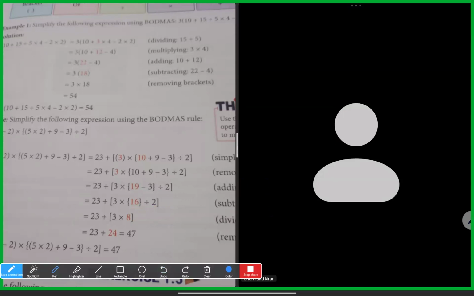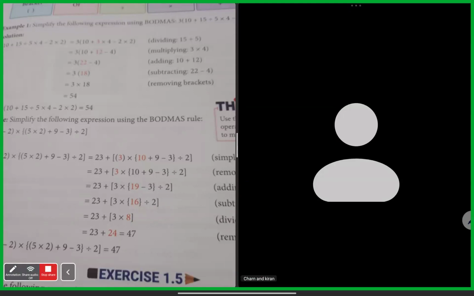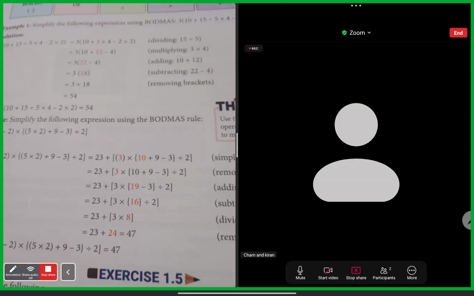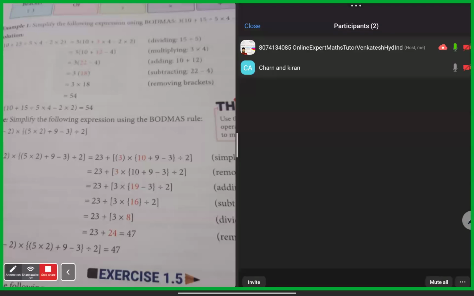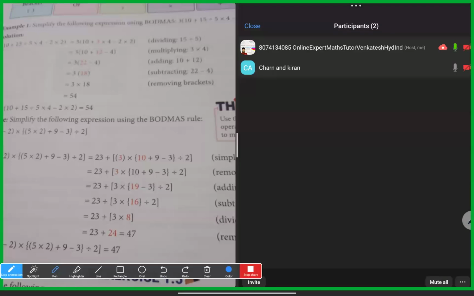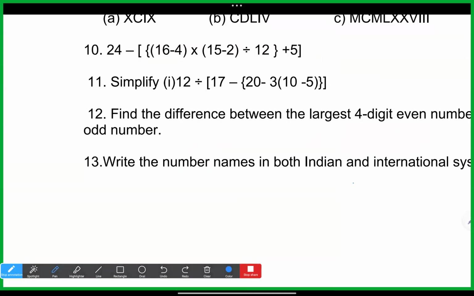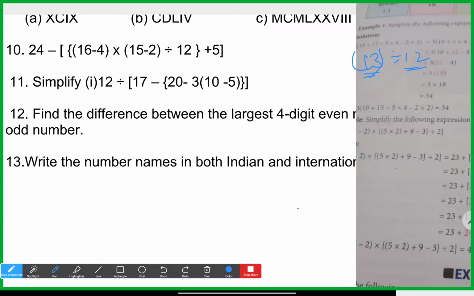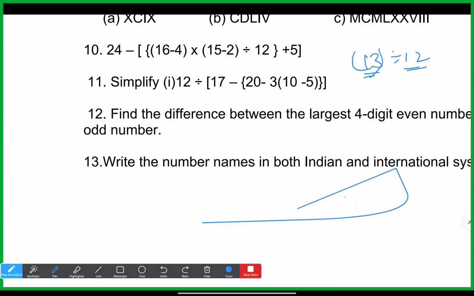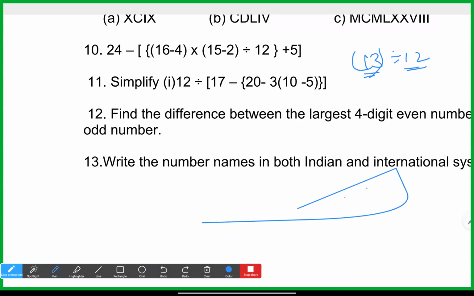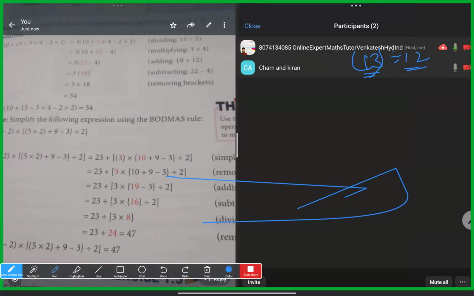Okay, I stopped the previous one. I forgot to take the screenshot of that answer. In the previous sum, after simplifying this, Kiran and Charan, we got 13 divided by 12. This 13 is not going into 12 like in the textbook example, where we got a situation where 16 is divisible by 2. Sir, you compare this with this and you ask your doubt.